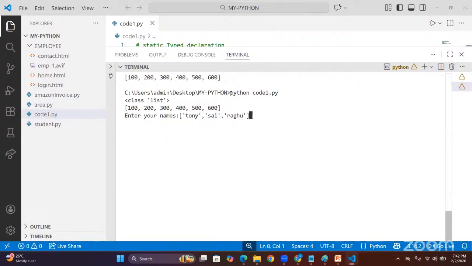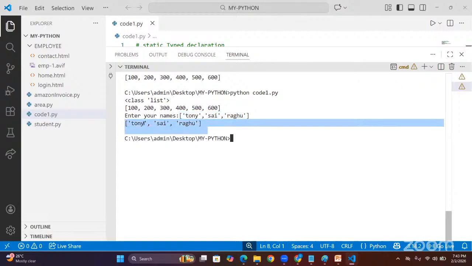Like this I gave, sir. Now we simply saved our data. So here I slowly gave our input and slowly displayed the data. Clear?